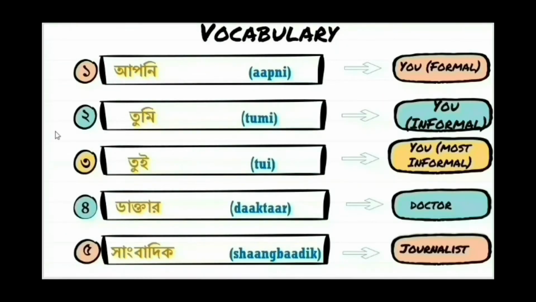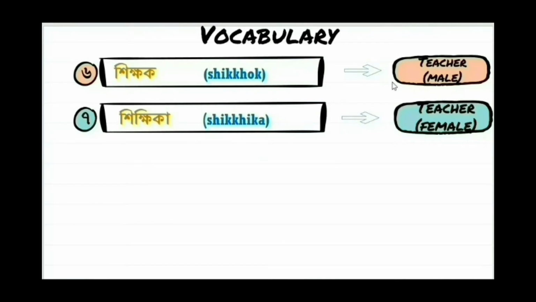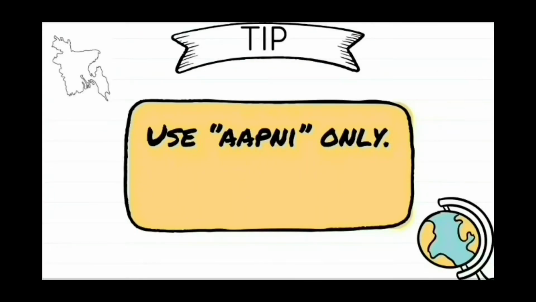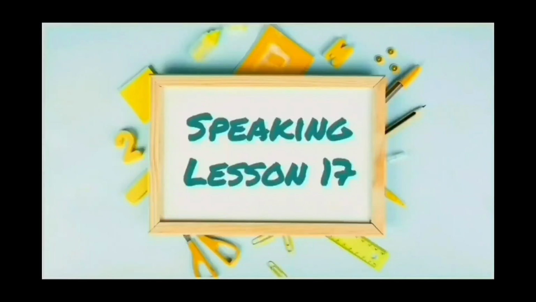The words were apni, which means you, that's a formal you. Tumi, that is informal you. Tui is the most informal form of you. Dakta is doctor. Shangbadik is journalist. Shikhok is teacher, male teacher. Shikhika is female teacher. Now here is a quick tip for you. As there are so many forms of you in Bangla, stick to apni only because apni is the safest pronoun.